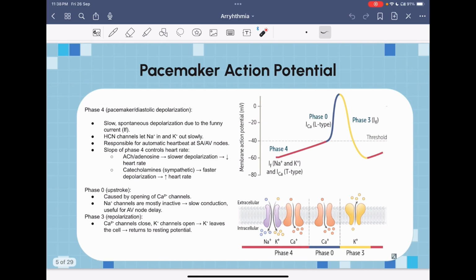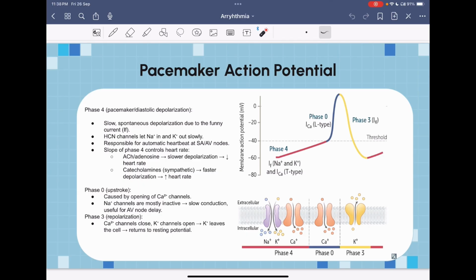Then going into the second type of action potential, which is the pacemaker action potential. So this action potential mainly has 3 phases instead of 5 phases. So it lacks phase 1 and phase 2, but still has phase 0, 3, and 4. Starting with phase 4, which is known as the slow depolarization or spontaneous depolarization.